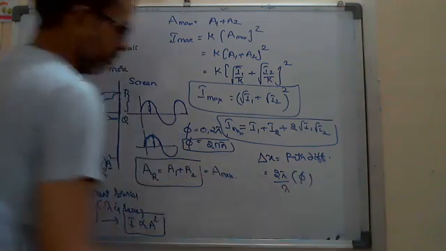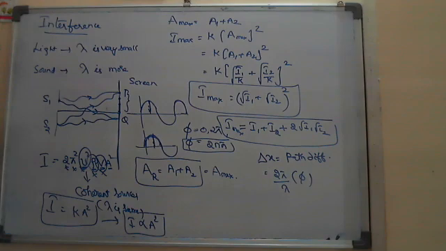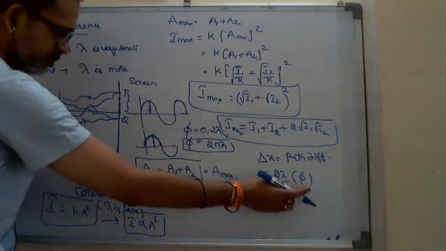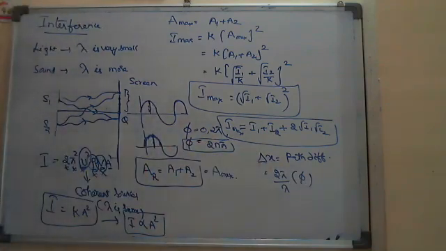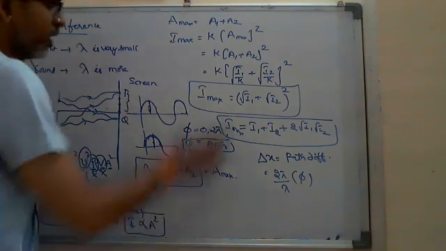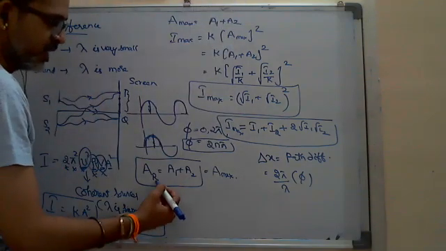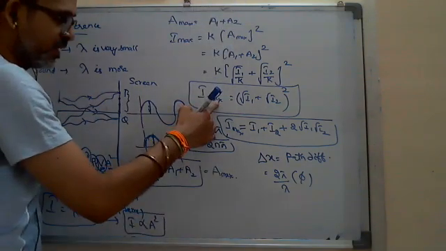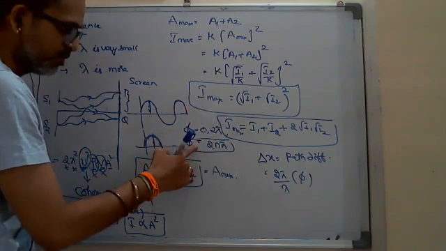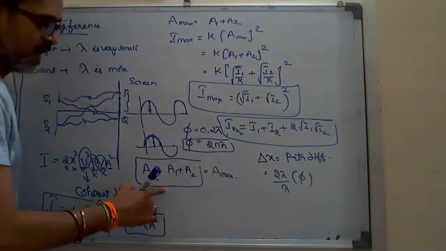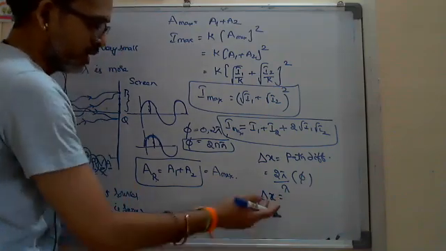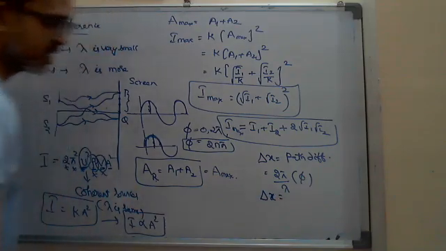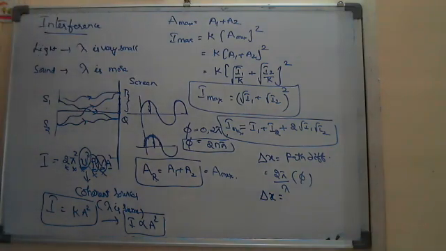So when the phase difference changes, the path difference also changes. All these are conditions for maximum intensity at a point.